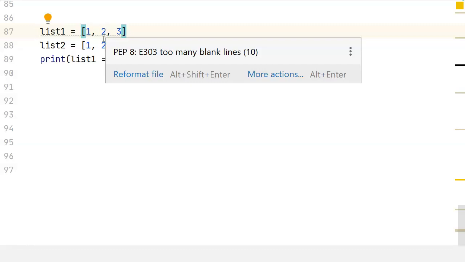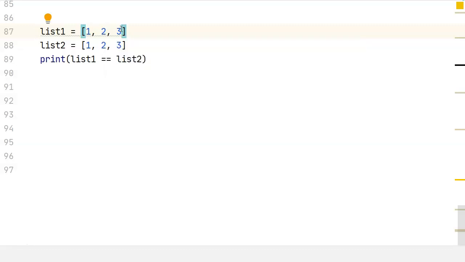So the element at index 1, it will compare those 2, and then the element at index 2, and so on and so forth, until it either compares the entire 2 lists, all the elements in both lists, and all of them are equal, or until it runs into one pair that are not equal to each other.